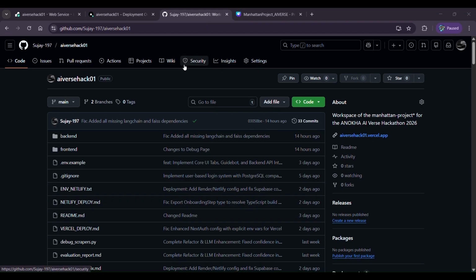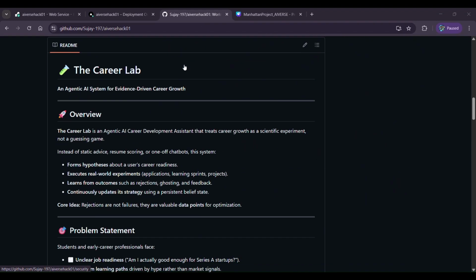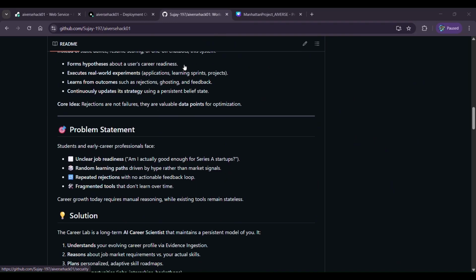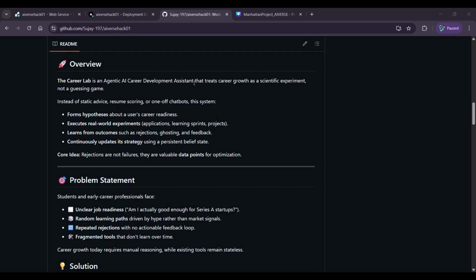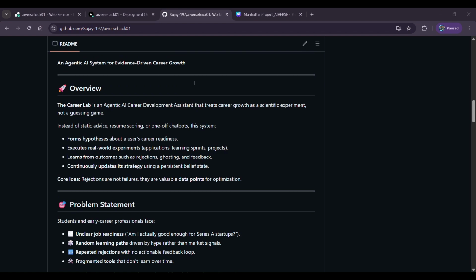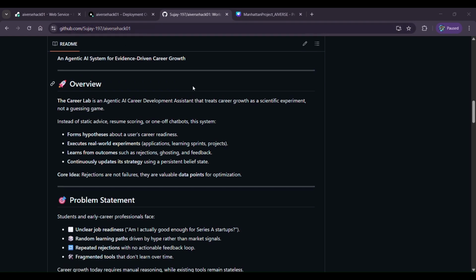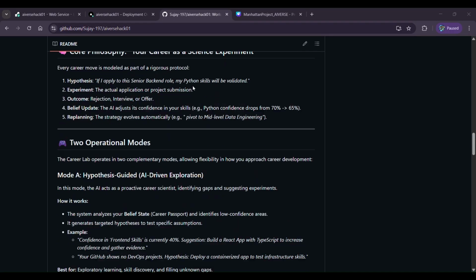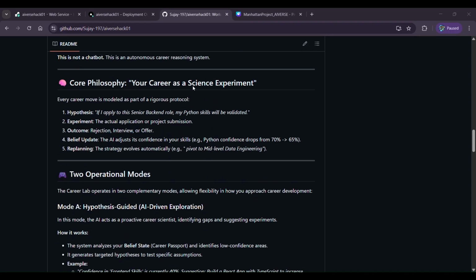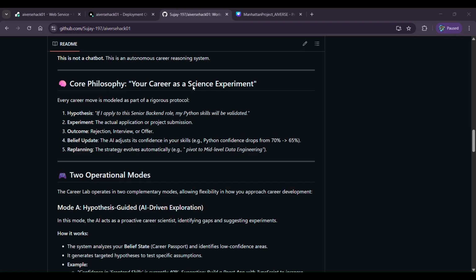So, we are part of the Agentic AI track, and the problem statement given to us was to develop a career development system, which we did actually. As of now, only about 20 to 30% of the whole implementation is done, and everything is properly documented in a README file, which can be found in our public GitHub repository, AIVerse Hack 01. Everything is perfectly documented according to my belief inside there. So let me guide you towards how this project is going to work.